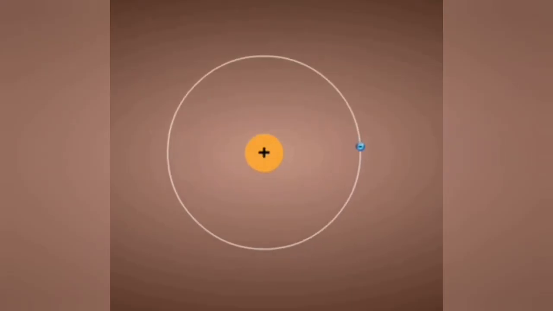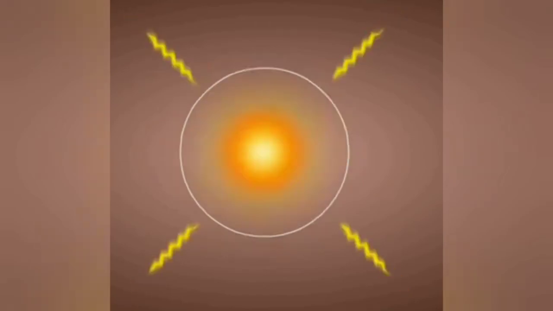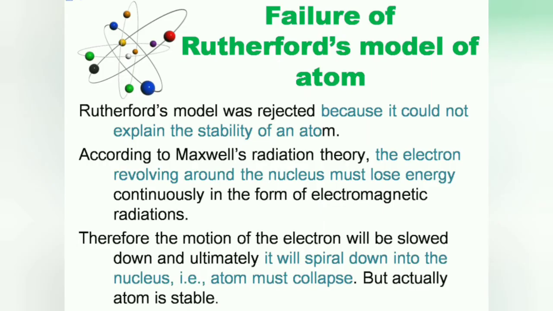And since electrons are also moving at high speed in circular orbits around the nucleus, they must release energy continuously in the form of radiations. And as a result of reduced energy, the electrons must come closer and closer to the nucleus and ultimately fall into the nucleus, taking a spiral path. As a result, the atom should collapse. But this does not actually happen and the atom is stable. So Rutherford was not able to provide a suitable explanation for this. That's why his model was rejected.